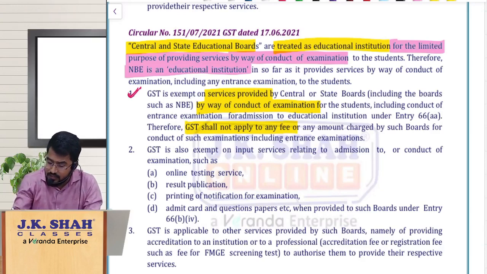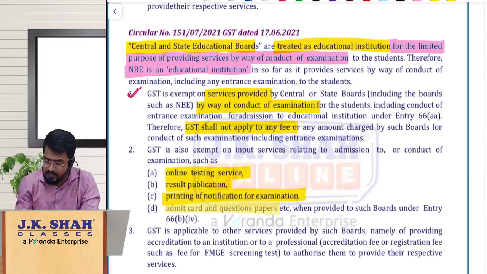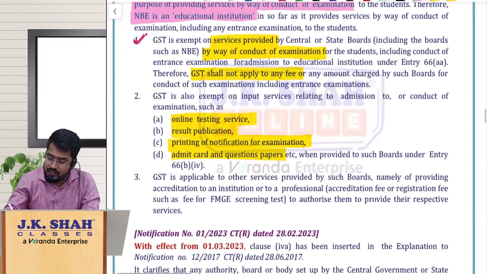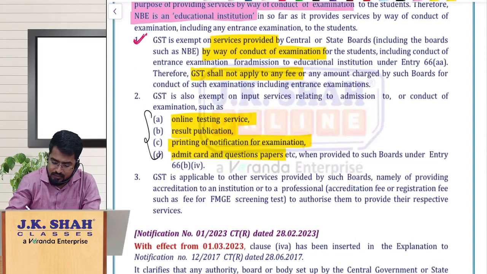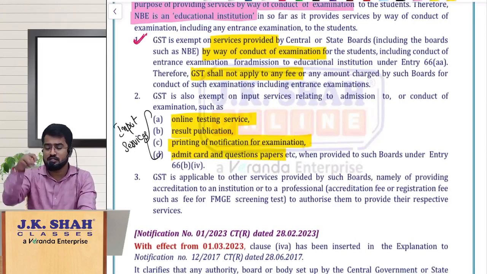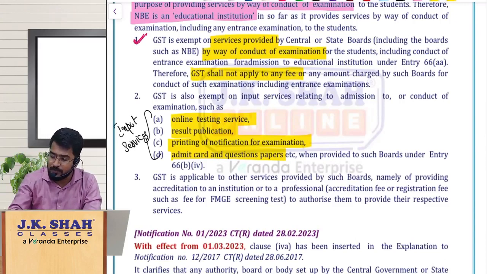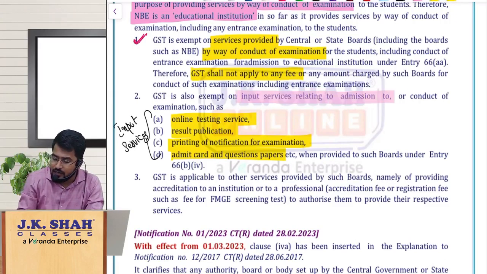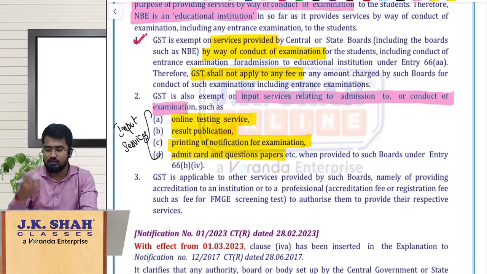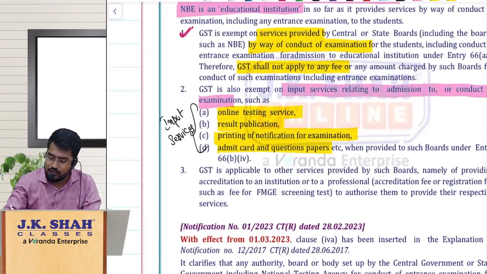Sir, they are taking services like online testing or result publication, printing of notification for examination, admit cards and question papers, all that stuff. These type of things are their inward supplies. They are input services. But these are input services for what? Input services for admission to or conduct of an examination. So obviously these are also enjoying the exemption.